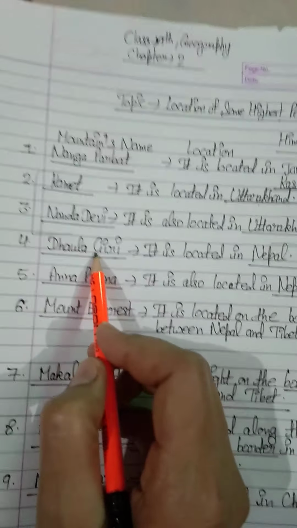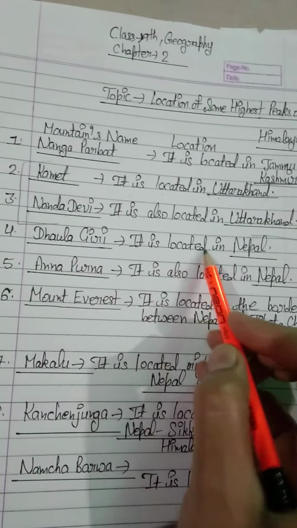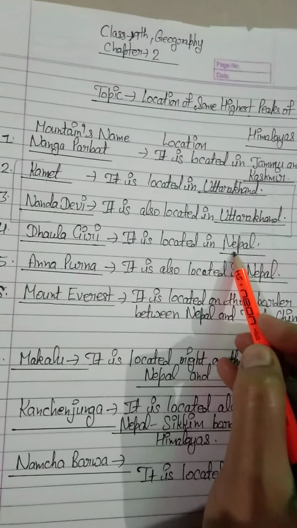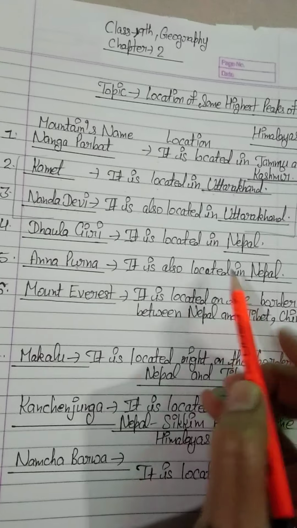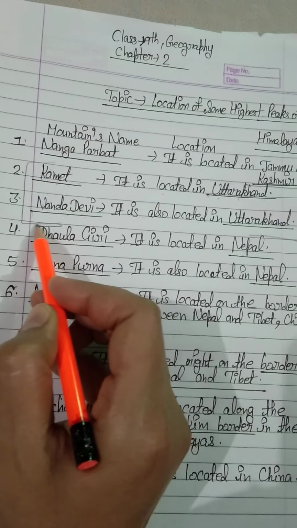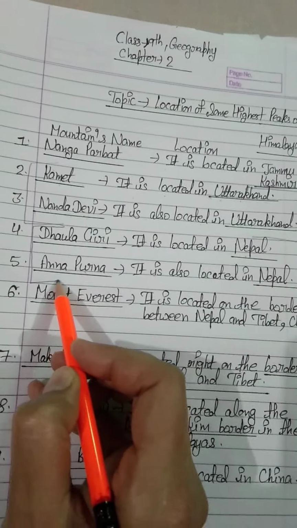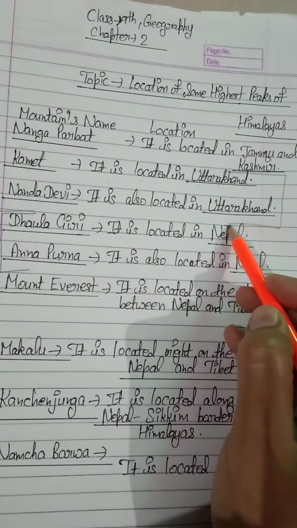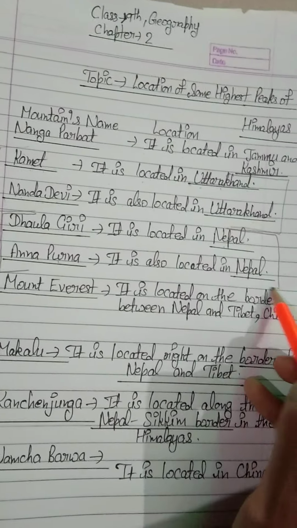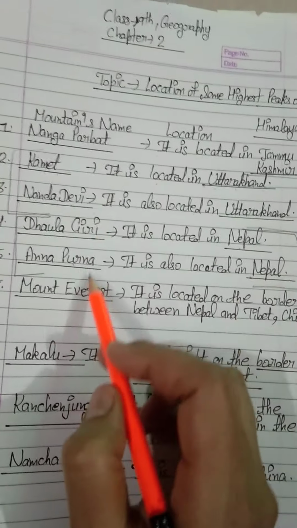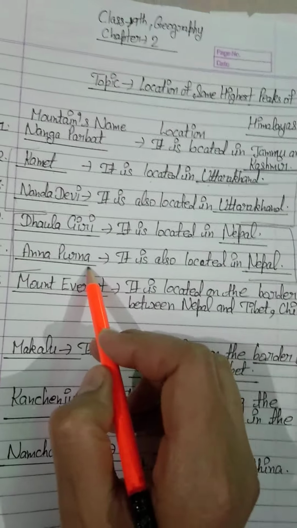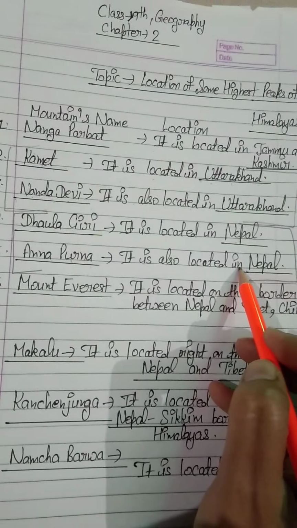Now Dholagiri is located in Nepal. Number 5, Annapurna, is also located in Nepal. It means these two mountains, Dholagiri and Annapurna, are located in the same country, Nepal.